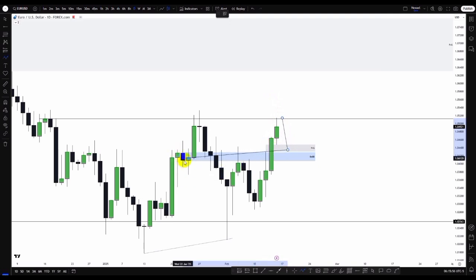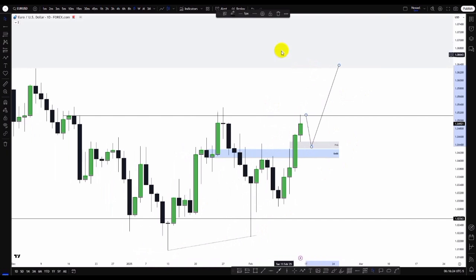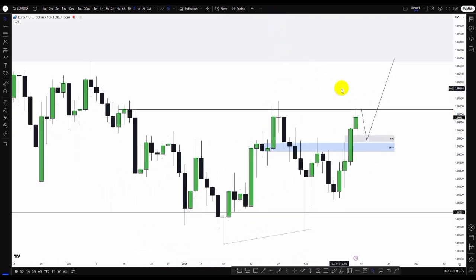First, we can see we had this bearish breaker block. Price fell to the downside, returned, mitigated the bearish breaker block, and we had the fall of price. But price failed to continue strongly bearish to take out this low, in extension this low. And now we have bullish movement to the upside, respecting this daily bullish order block. So I'm expecting to see a return to this fair value gap, and then we frame what? More bullish continuation to the upside. So this is my expectation in the Euro USD.